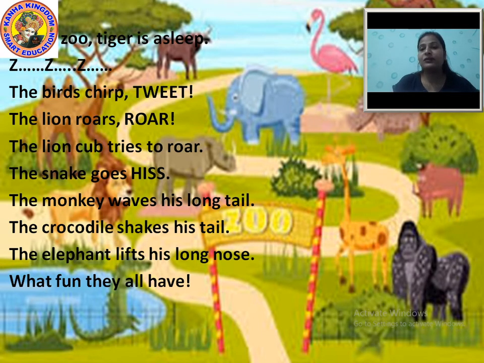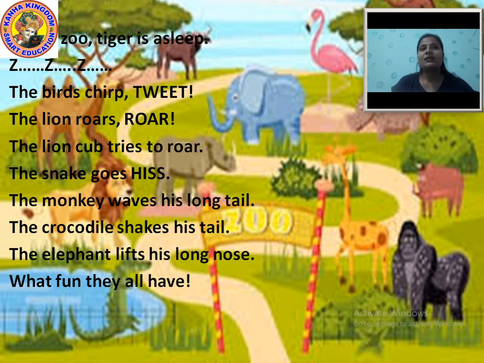Can you imagine that they are seeing so many types of animals that we cannot see normally? These are all wild animals that are only found in the jungle, but they went to the zoo, so they saw all these animals at the zoo.